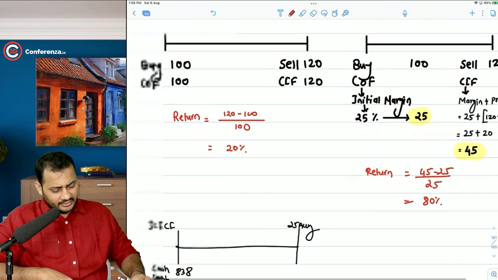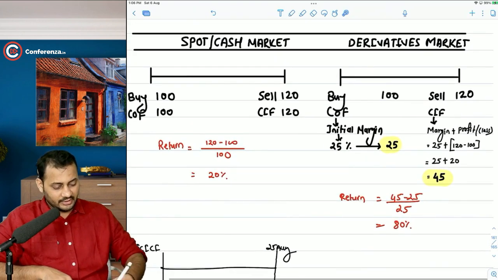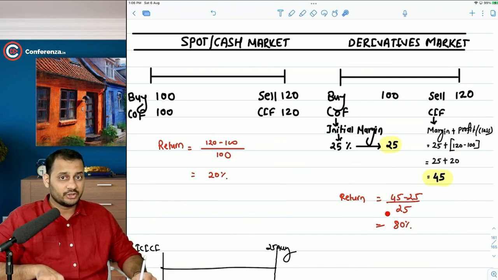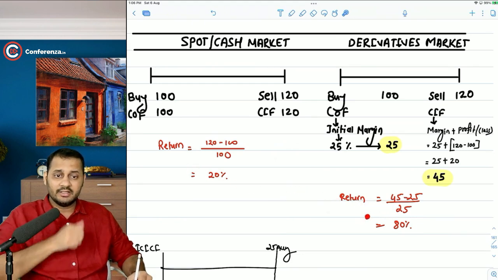You can clearly see in both the markets the return was the same. In this case also the profit was 20 rupees. In this case also the profit is 20 rupees. But the investment was much higher in this case, and the investment in this case is much lower. So you can clearly see that.